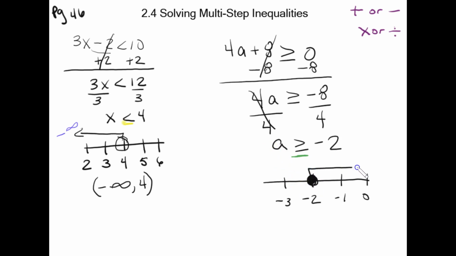So greater than on the number line would be going this way. Once again, this will go all the way to positive infinity. So in notation, my negative 2 is included. So it's negative 2 in a hard bracket, and it goes all the way to positive infinity in a soft bracket. All right, number 3.